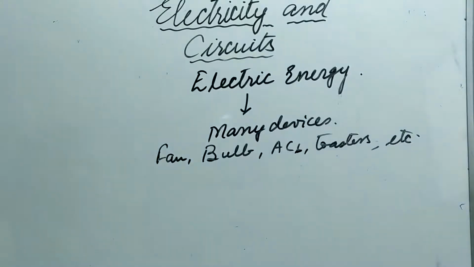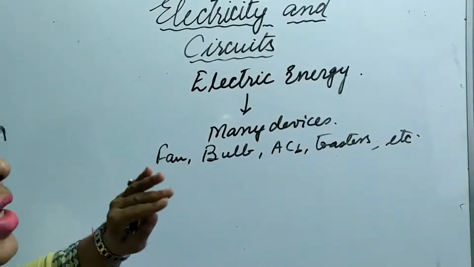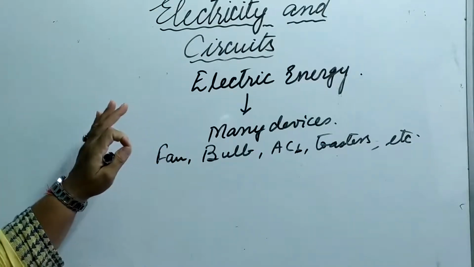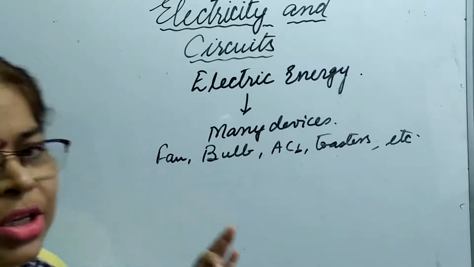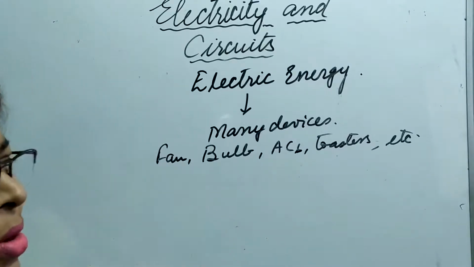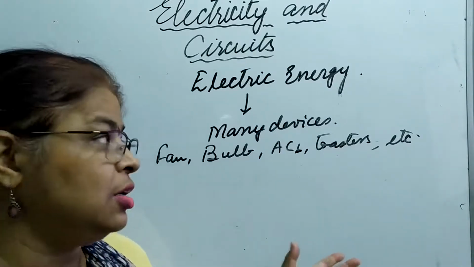Okay, so in this chapter we are going to study how electricity works, what are the sources of electricity, what is an electric cell, what is a bulb. So all these things we are going to study in this chapter. I hope by now whatever we learned was clear to you.